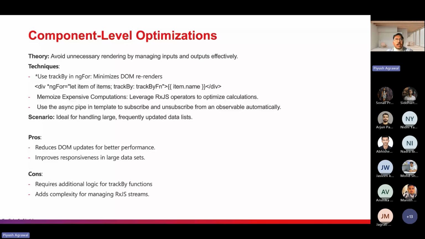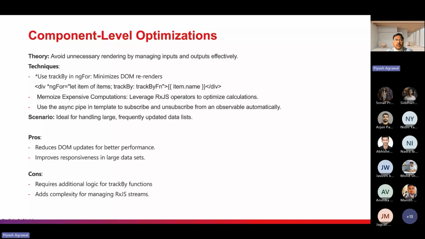Let's assume we have a list where the data is updating frequently, like a user updating an indexed item. Then why should we re-render the whole list when we are updating only the specific item? We can use trackBy, which makes sure that if a specific item is updated, only that item is re-rendered instead of the whole list.